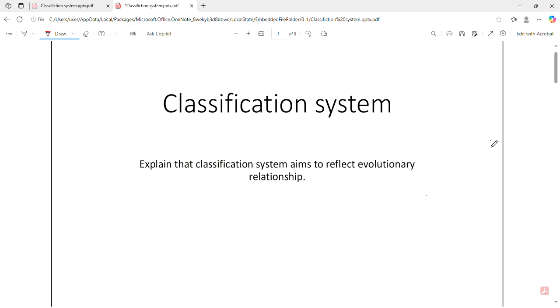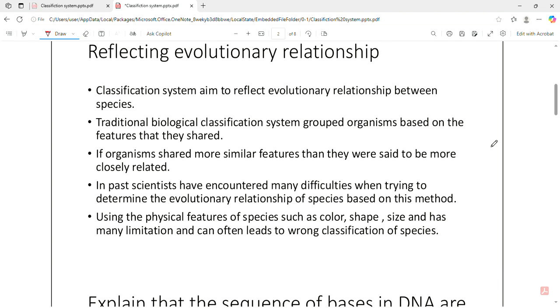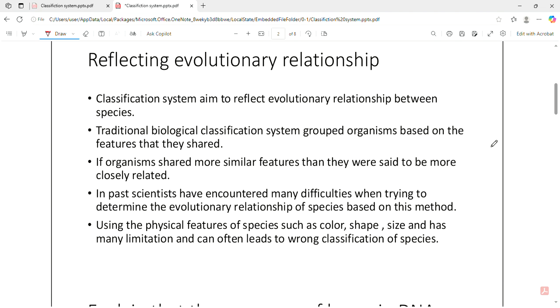Classification system. Explain that the classification system aims to reflect evolutionary relationship between species. So evolutionary relationship is basically the relationship of species from lower to higher extreme.